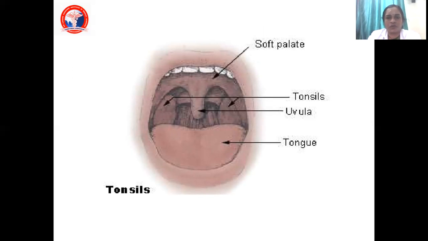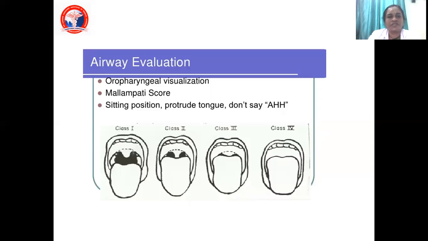You can see the uvula in the center and on both sides the tonsils, the arch. The tonsils will be seated in the tonsillar arch, and you have the soft palate visible. So this is the full view of the mouth, and with this, we will go on with the Mallampati classification. Here, with this pictorial representation, this comes under Mallampati class 1. If it is class 1, it shows that the intubation will be very easy.